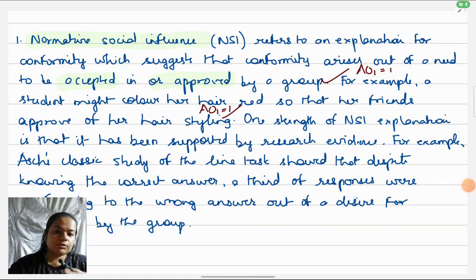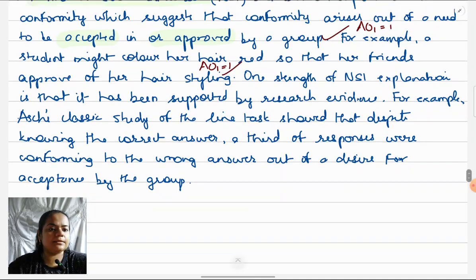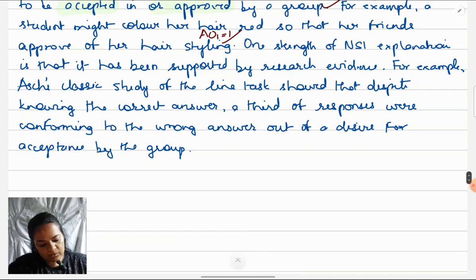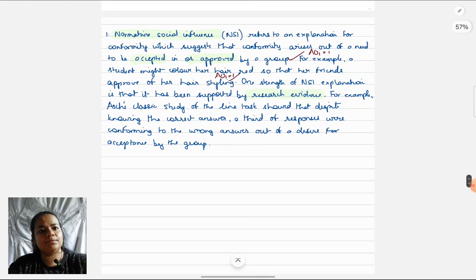So for AO3, you can see I have named the evaluation point and immediately I have linked it to the study. I've not just named Asch's research and said, okay, NSI is found as an explanation in Asch's research. Exactly why and where it is found, I have pointed out in a simple sentence: participants were giving the wrong answer despite knowing the correct answer. That shows, indirectly, I'm implying it's not ISI, it is because of NSI that they were showing conformity. So this is the way of writing the example.